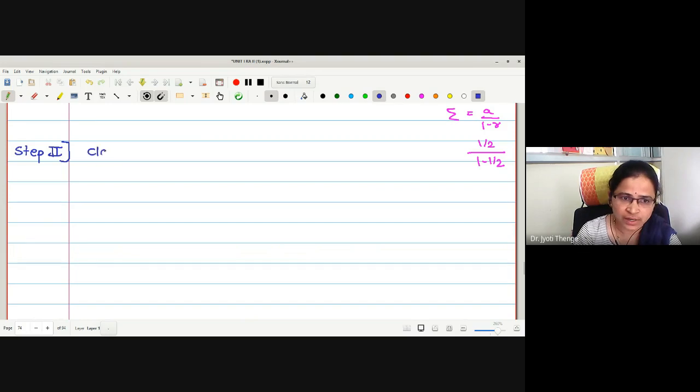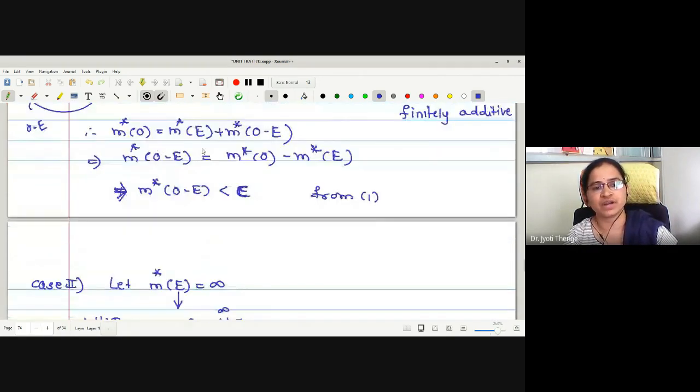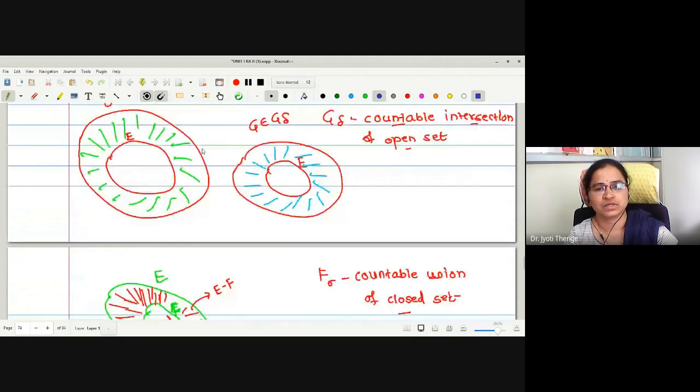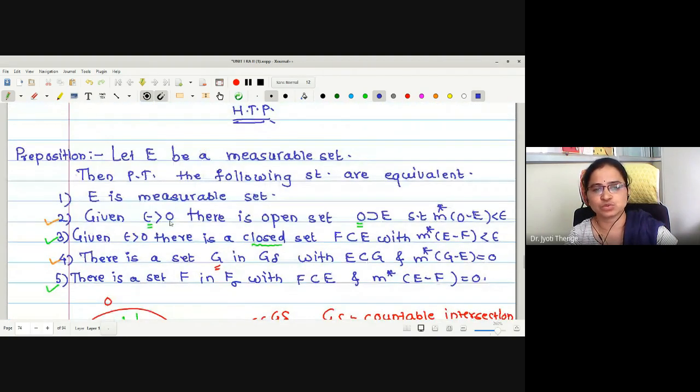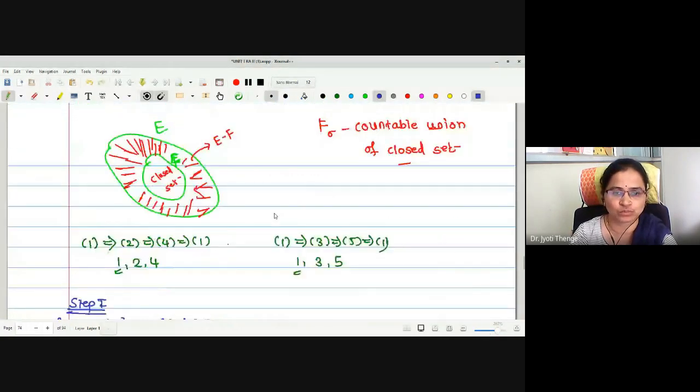What is the claim in this step 2? 2 implies 4. What is 2? What is in our hand? A statement we have proved just now. This 2 is in our hand. The aim is to prove this 4. 4 tells us that there is a set G in G delta, that is a countable intersection of open sets, containing E, where outer measure of G minus E is 0.